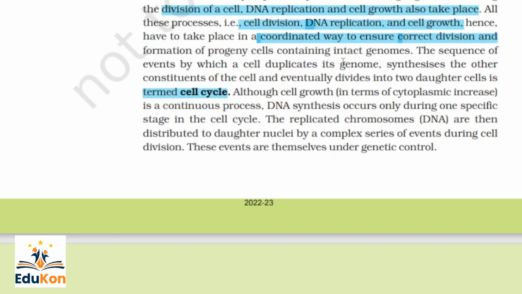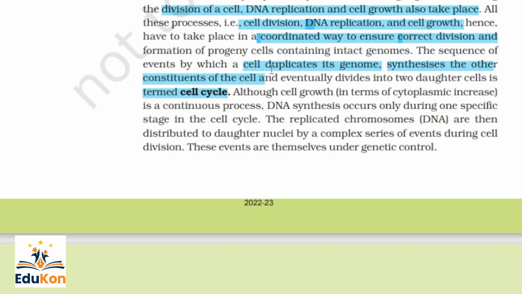One, the cell duplicates its genome, synthesizes the other constituents like the organelles present in a cell, and eventually divides into two daughter cells, which is termed the cell cycle. So the cell cycle means DNA replication, because from the parent the DNA is shared with the young one, the new cell, and the synthesis of other constituents of the cell.